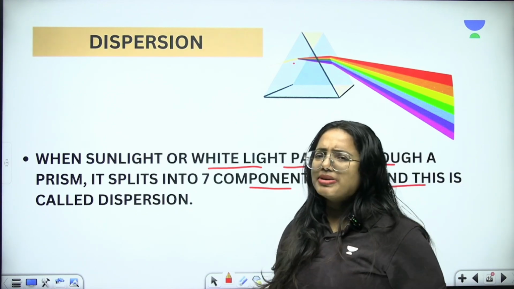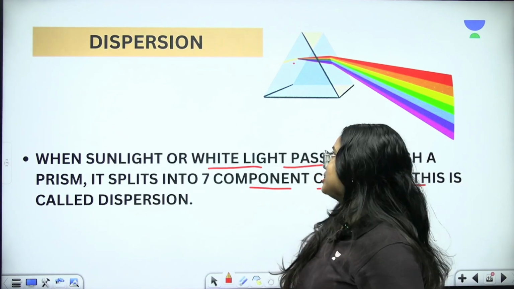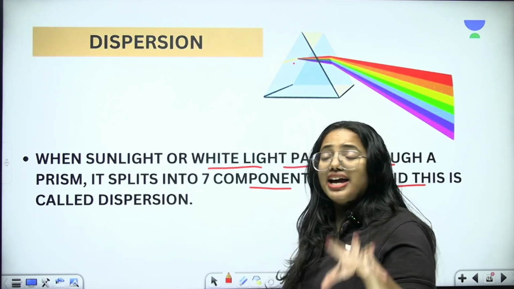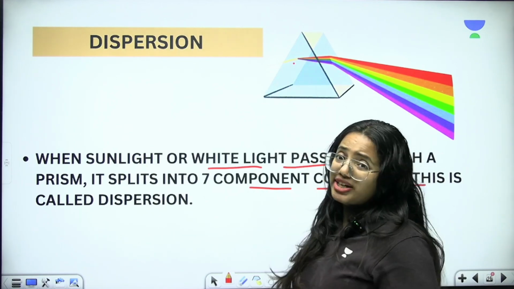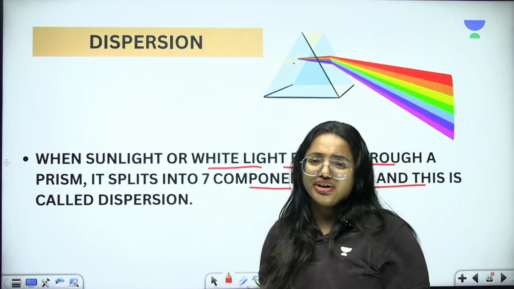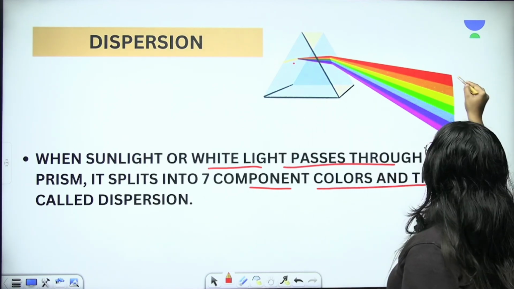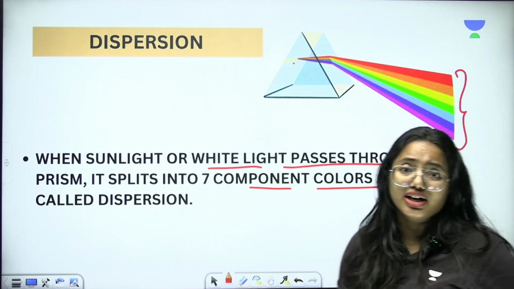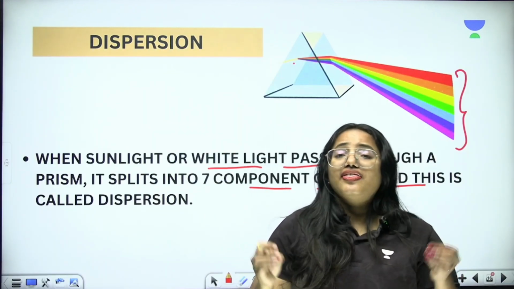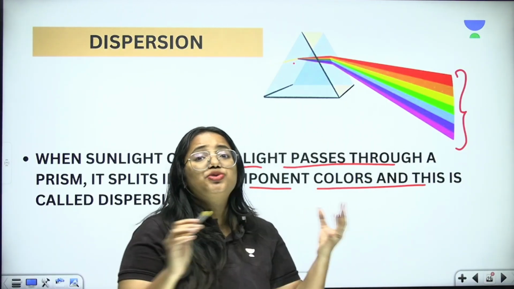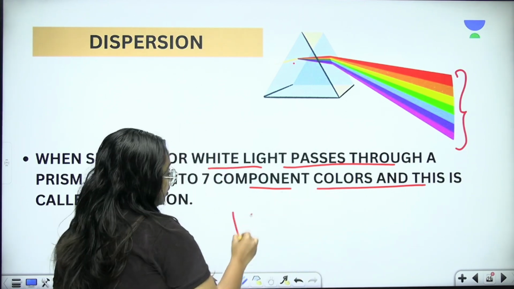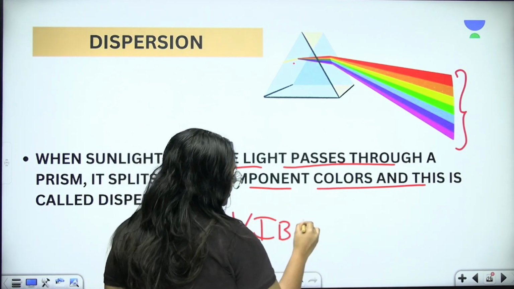Now I'm going to demonstrate this dispersion with the help of a prism. This is a glass prism, and here the white light enters it and splits into 7 different colors, and that is why you can see a spectrum here, 7 colors. That means you can find VIBGYOR. Please write it down. VIBGYOR. What is VIBGYOR?